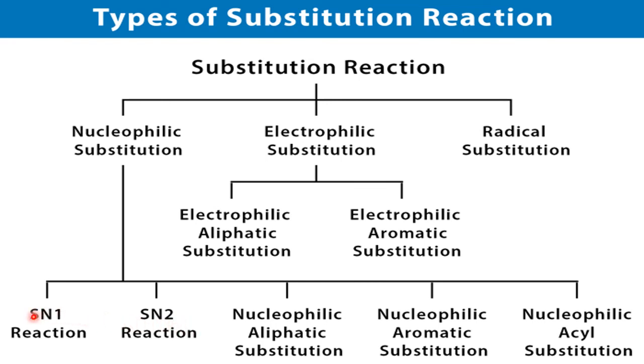What is SN1? SN1 is substitution by nucleophile which follows only first order reaction, whereas SN2 is substitution by nucleophile which follows the second order reaction. That means we learn these orders of reaction in chemical kinetics. Because it is following the second order, substitution by nucleophile which follows second order kinetics is known as SN2, and similarly it is called SN1.